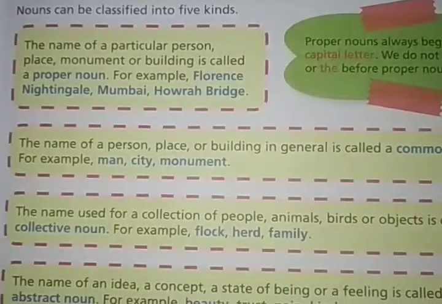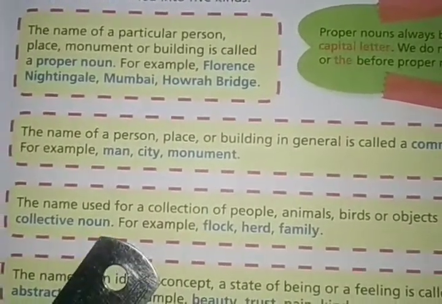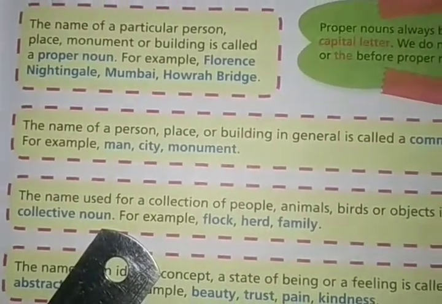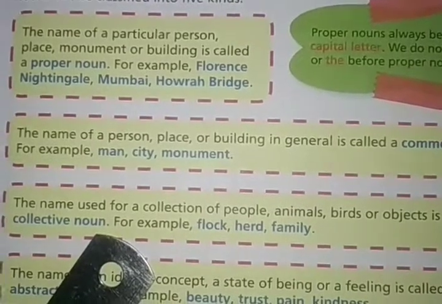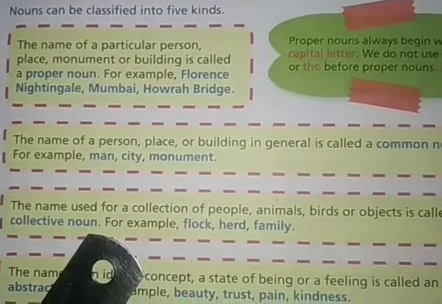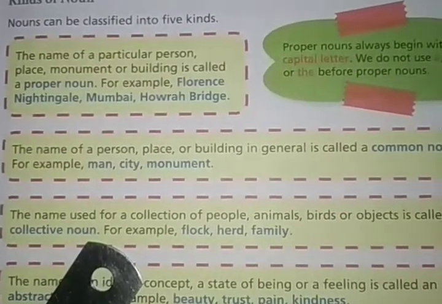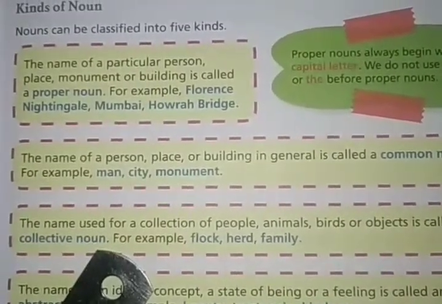Collective noun means talking about a group of something, some people together, some things together, or some birds, some animals together, and we use a word for the group. Okay, these words are called collective nouns.